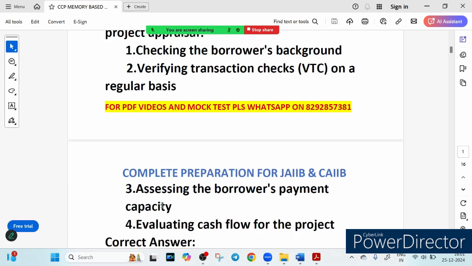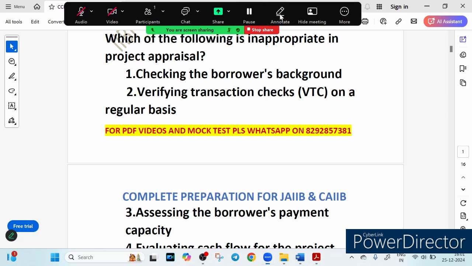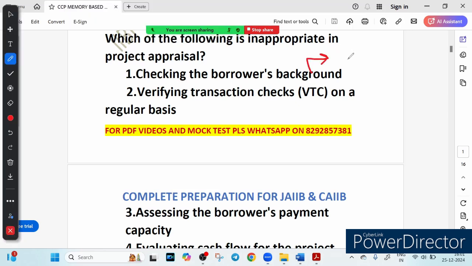Option 3, assessing the borrower's payment capacity, and option 4, evaluating cash flow for the project. So which is inappropriate? Let's see the first option, checking the borrower background. This is the standard part of project appraisal. Lender needs to assess the borrower credibility and past financial behavior to minimize the risk.